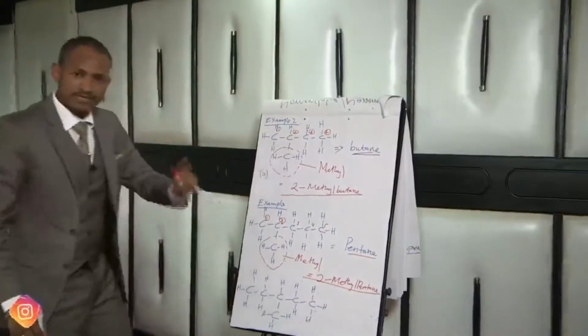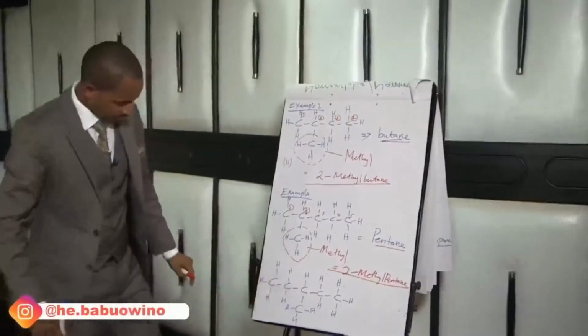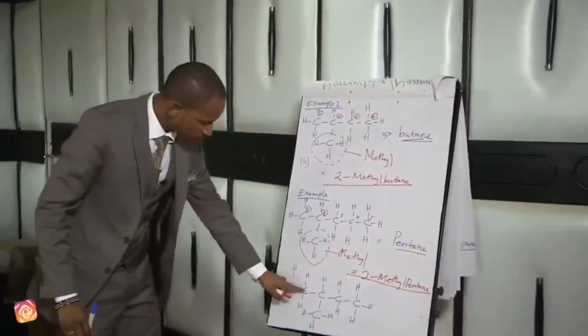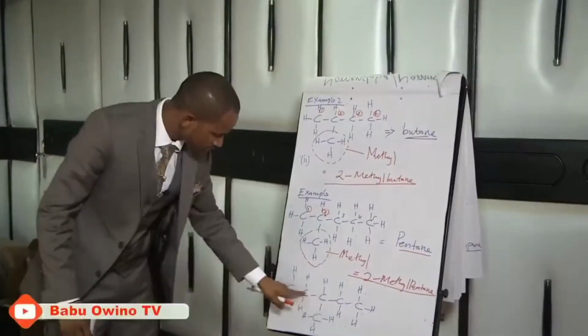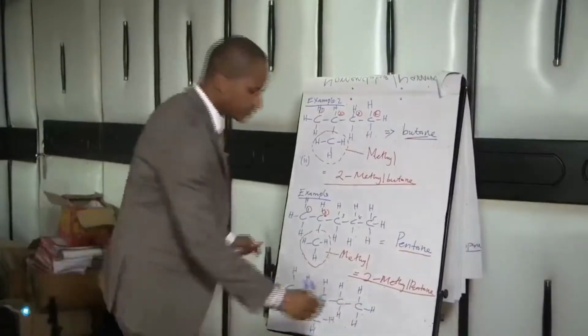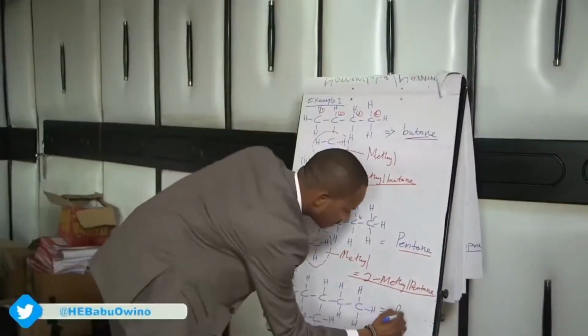Step number 1, identify the longest continuous carbon chain, which is 1, 2, 3, 4, 5. So it is 5, which is a pentane.